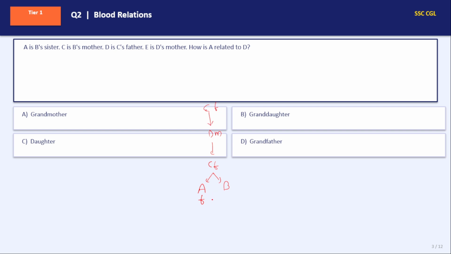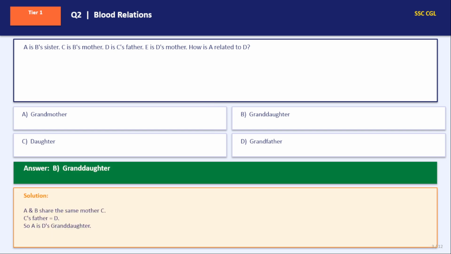Then how is A related to D? A is B's sister. C is B's mother. D is C's father. E is D's mother. How is A related to D? So A will be granddaughter. The answer to this question will be D.